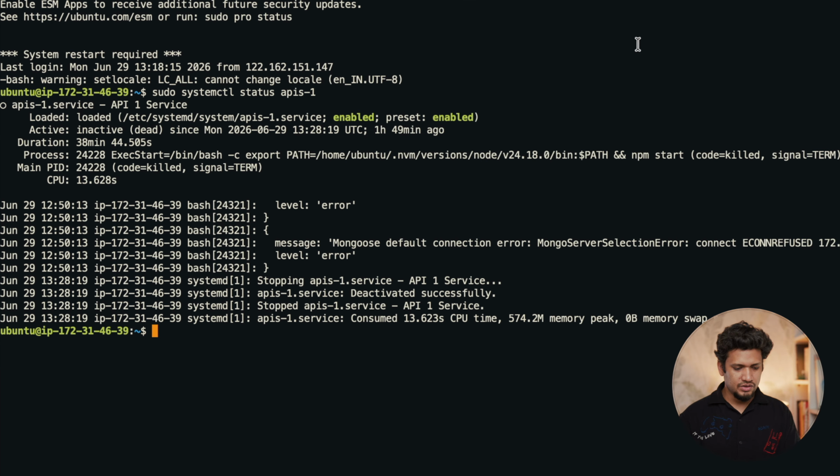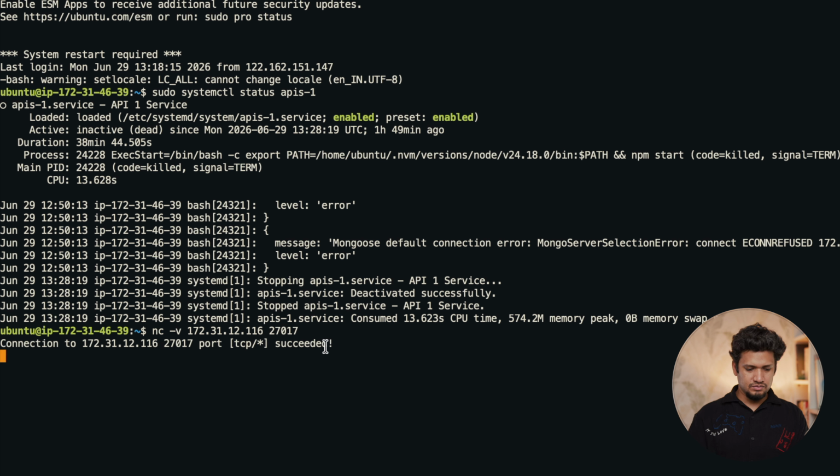Now let's try to ping the IP address on port 27017 from the API server and check if the port is open for the API server. To do so, we have to write nc -v, the IP address, and the port 27017. Yes, it is connecting to port 27017. Now our application build should succeed.